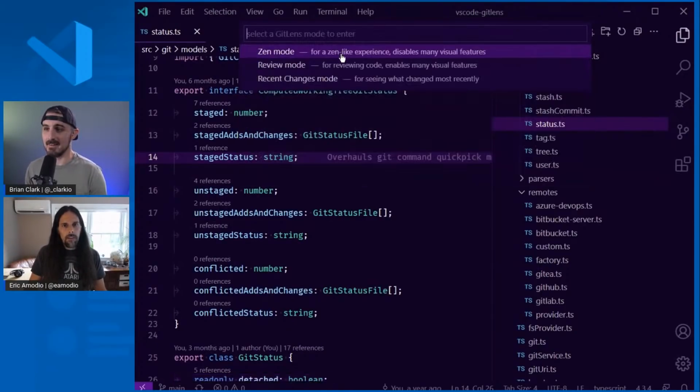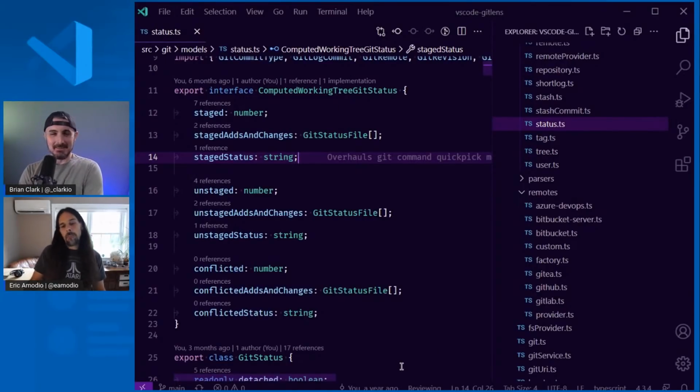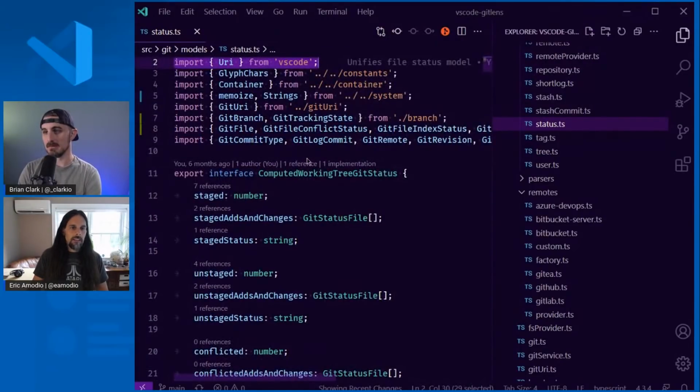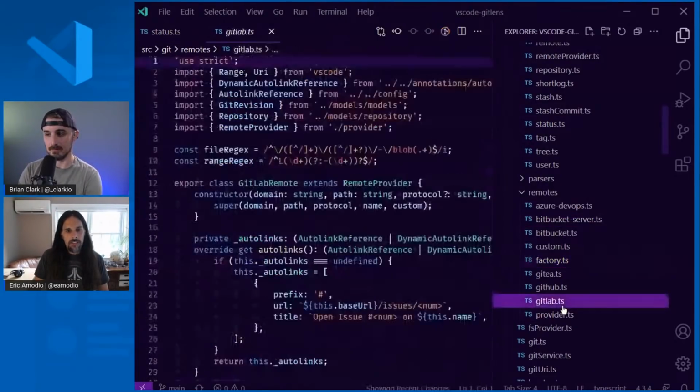So you can do the same thing for a review mode, which basically, if you have your settings off by default, and then you want to go into reviewing, it can turn all the different features back on. And then you can also custom define in your settings. There's a JSON object that you can define for setting these up. So this one, I created a custom one. It shows recent changes.